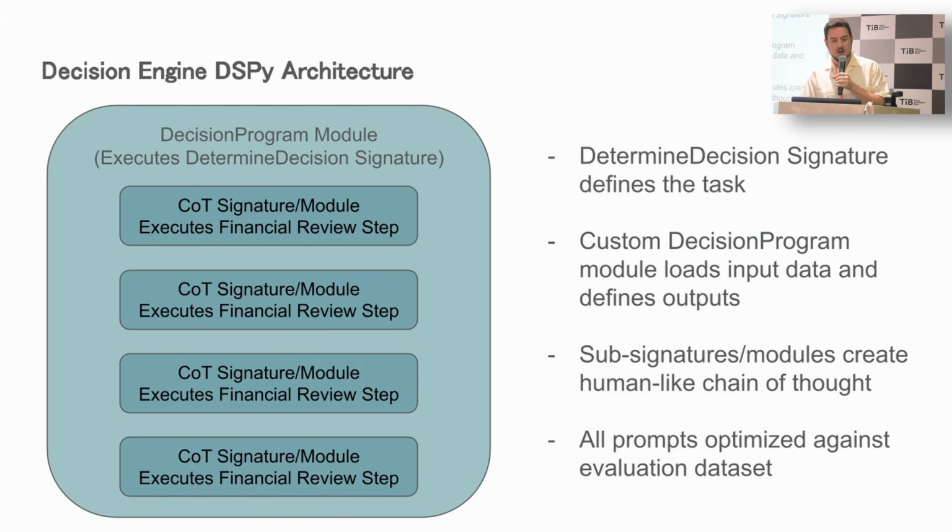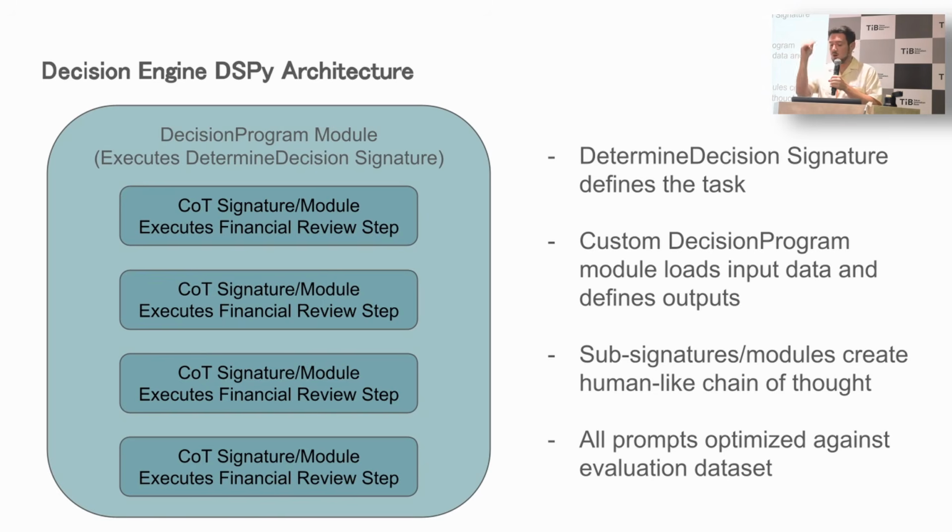So what does that look like? Within DSPy, it looks a little bit like this, right? We start by creating our determined decision signature, right? We start with the objective function, determine if this company is a good investment or not. That is then executed by the decision program module. And that all wraps around individual chain of thought signature module pairs that are designed to reflect the human thinking processes within our financial risk analysis process. So we can wrap all of these individual signatures within the larger decision and objective function, which is determine if this is a good investment or not.